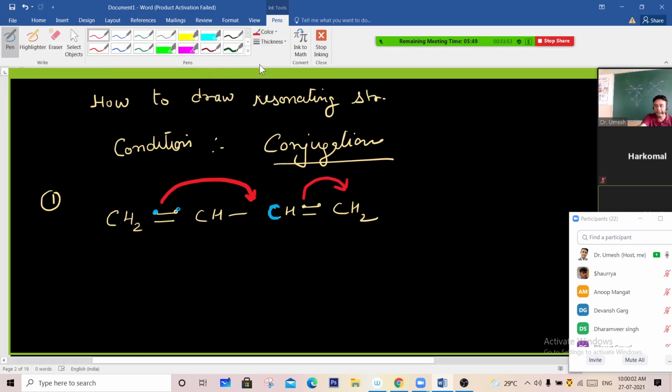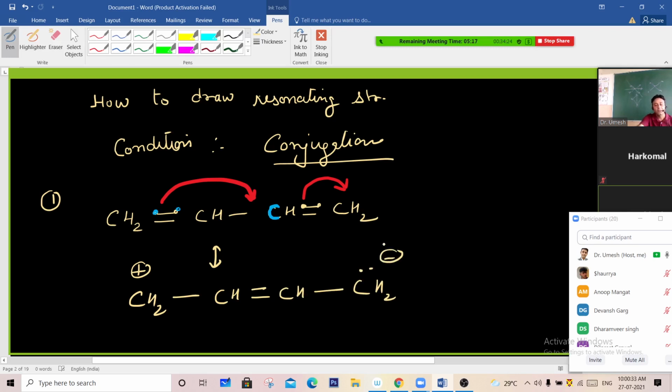I think it's very clear. Carbon cannot make more than 4 bonds. If this pair comes in between and starts making 5 bonds, it is not possible, so this pi bond will jump to the next one. As a result, this will lose electrons and become positive. This will become a double bond here, a single bond here, and a negative charge will come over here. Am I clear? The one which gains electrons becomes negative. The one which loses electrons becomes positive.